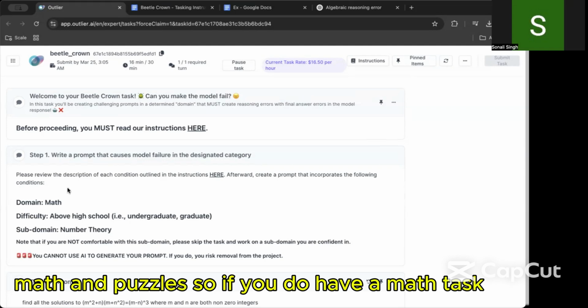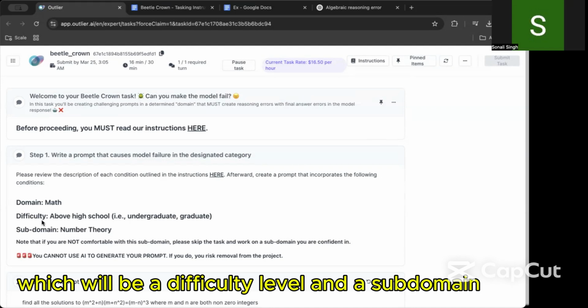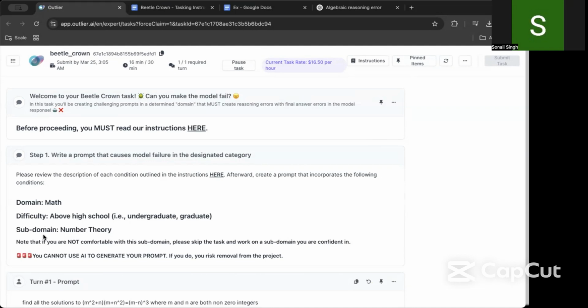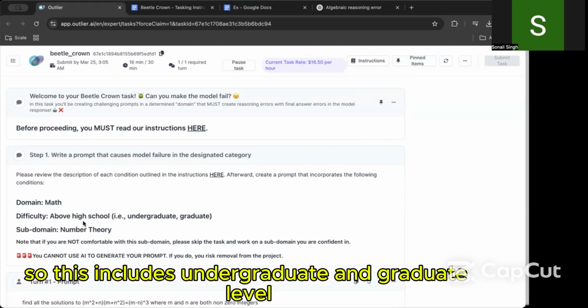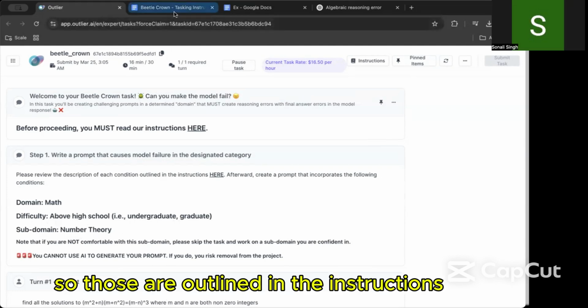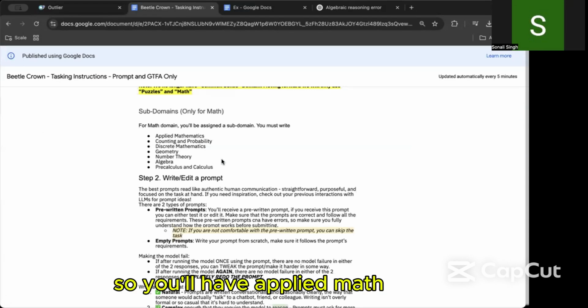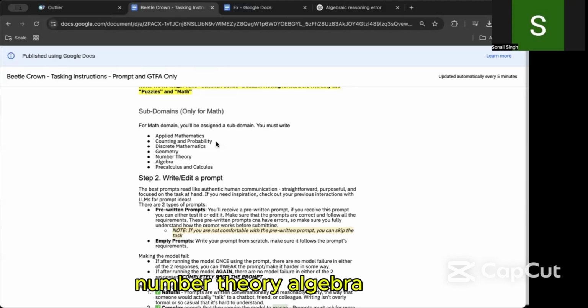So if you do have a math task, it will also have two other requirements, which will be a difficulty level and a subdomain. The difficulty level will always be above high school. So this includes undergraduate and graduate level. You can choose either. And the subdomain will be from a list of different subdomains. So those are outlined in the instructions. So you'll have applied math, counting and probability, discrete math, geometry, number theory, algebra, pre-calc, and calculus.